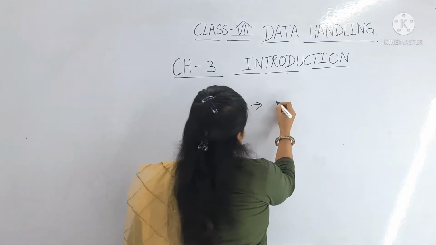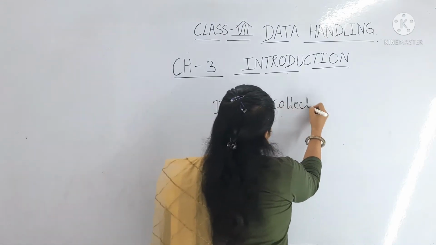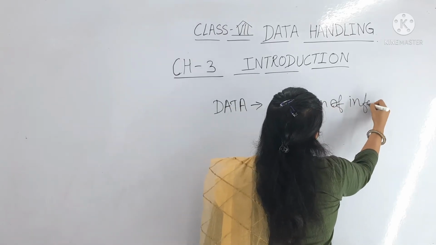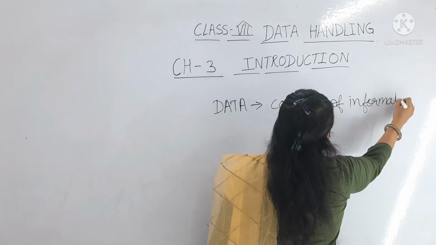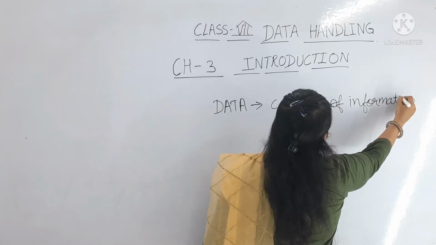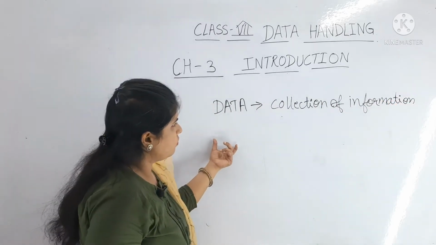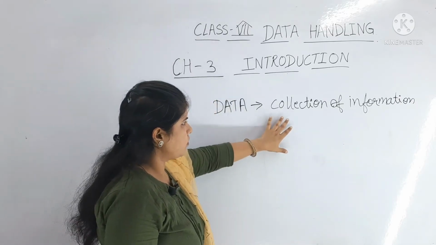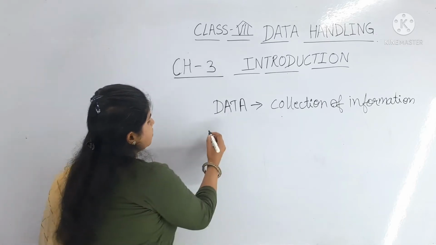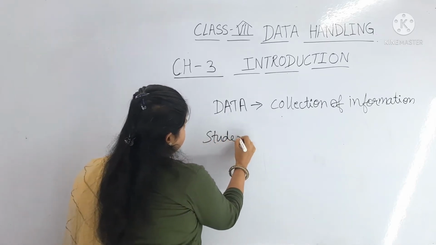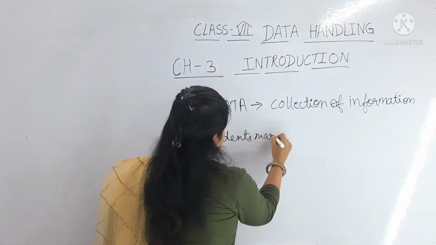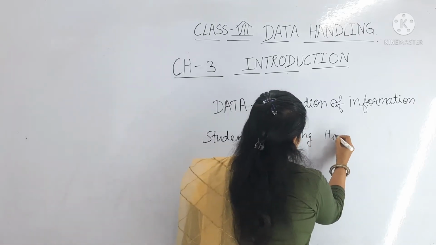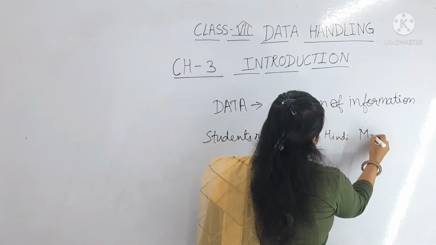Data means collection of information. Okay, so this is the data. We had a collection of information, like the students' marks in English, Hindi, maths, EVS.